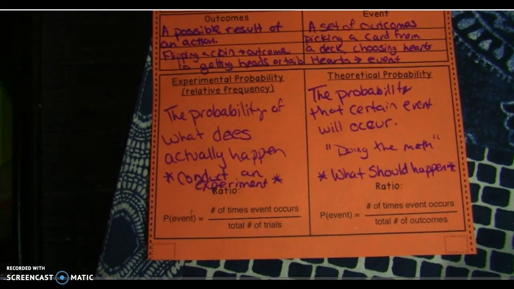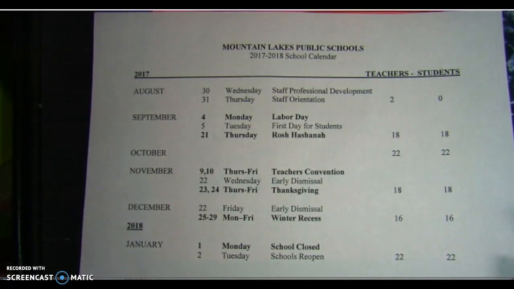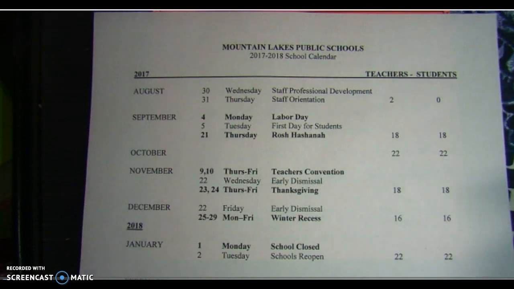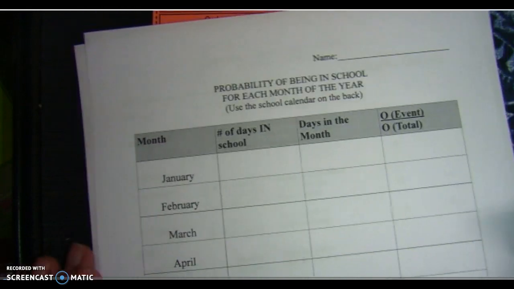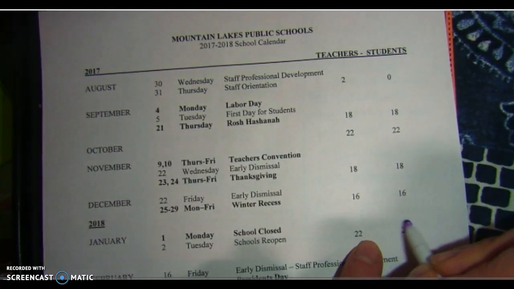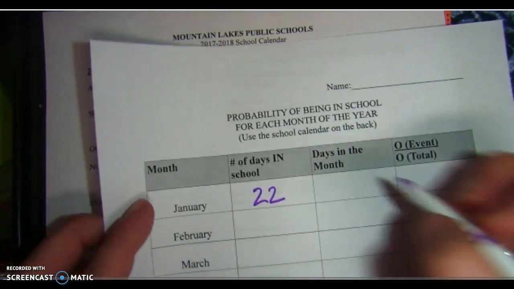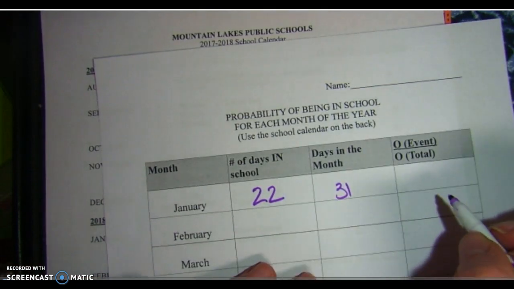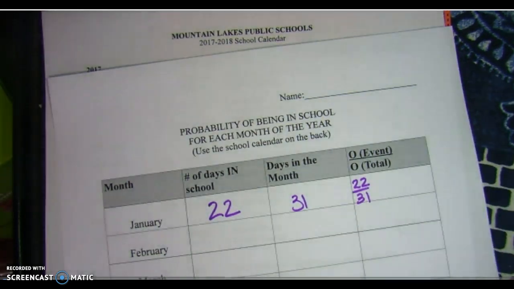Okay, so our next activity is what you're going to work on here with our school calendar. So if you notice on the back, you have the beautiful 2017-2018 calendar, and we're going to calculate the theoretical probability that we should. So we're going to calculate first the number of days in school. So I'm going to look here, and since you're a student, we're going to read the student calendar, and you have 22. There are 31 days in the month, so our probability, 22 over 31, and that's our theoretical probability.